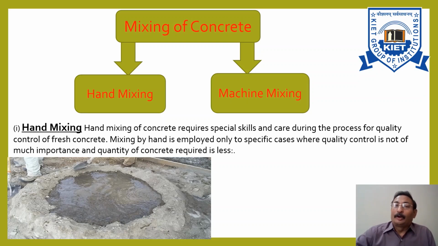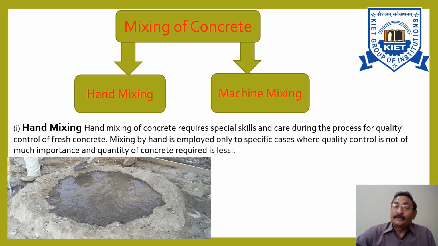Now, this mixing of concrete can be done in two ways. First is hand mixing and another one is machine mixing. The first method of mixing is hand mixing. This hand mixing of concrete requires special skill and care during the process for quality control of fresh concrete.